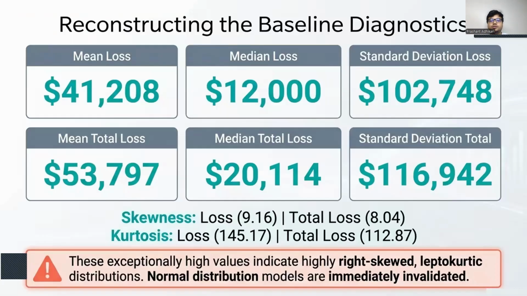My first step was to reconstruct the report's key descriptive statistics from the raw data. The intern's mean summary numbers were largely reproducible. For example, mean loss was about 41,208 and the mean total loss was about 53,797. Both distributions were also extremely highly skewed and leptokurtic, with skewness above 8 and kurtosis above 100. So the basic descriptive conclusion that these data are highly skewed and non-normal was correct.